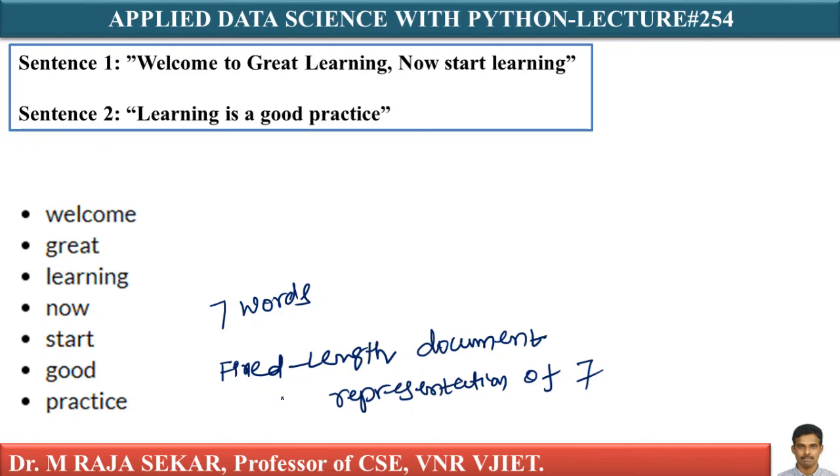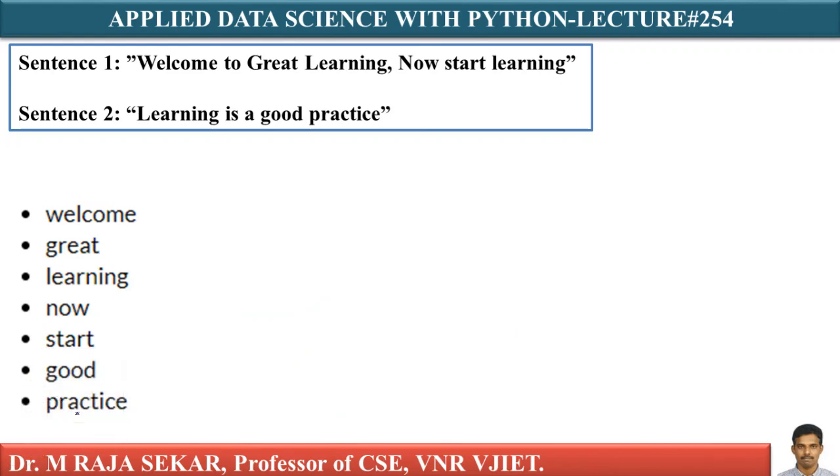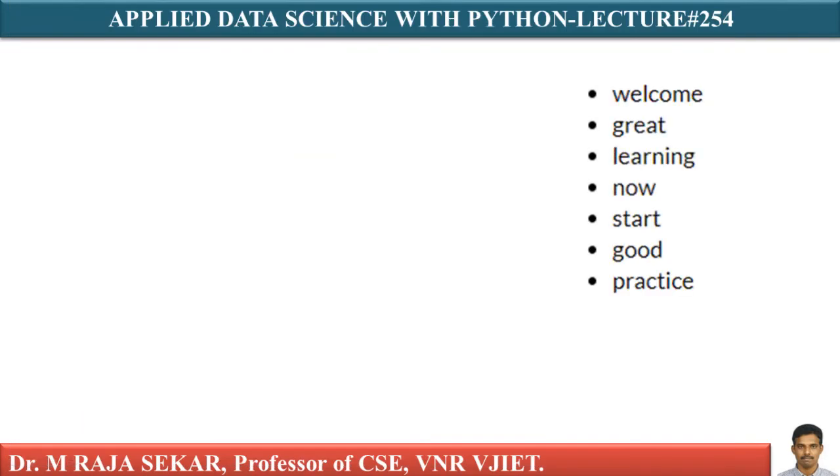The scoring method we use here is the same as used in our previous example. Just see, it is simple and straightforward. This is my model vocabulary.